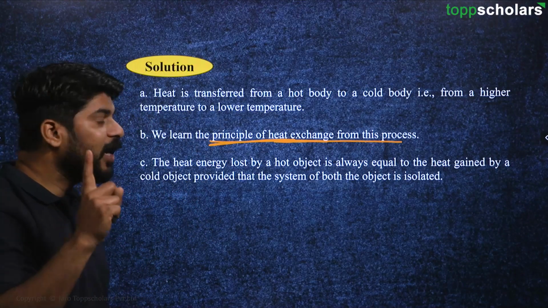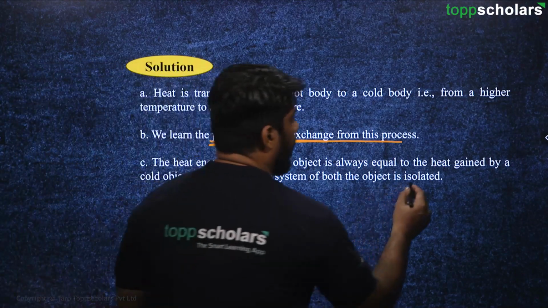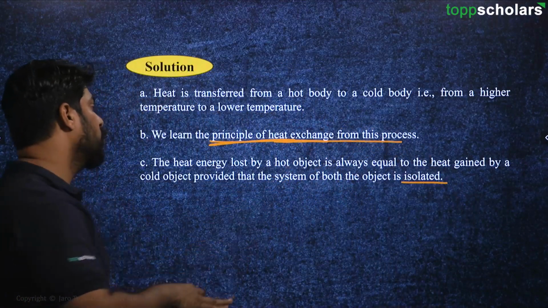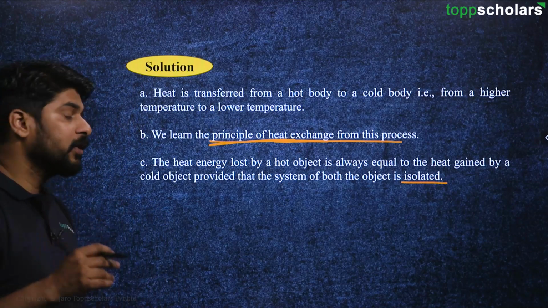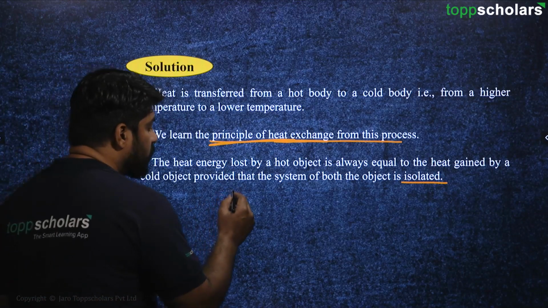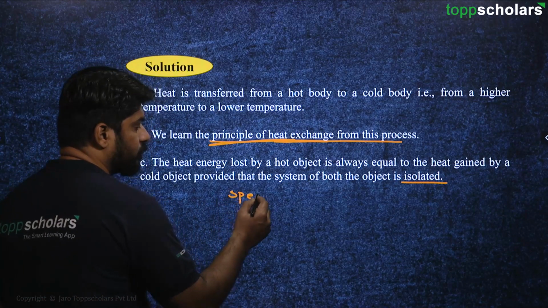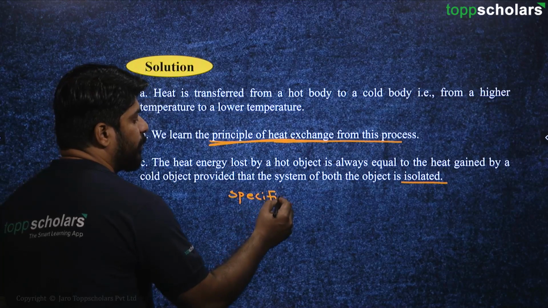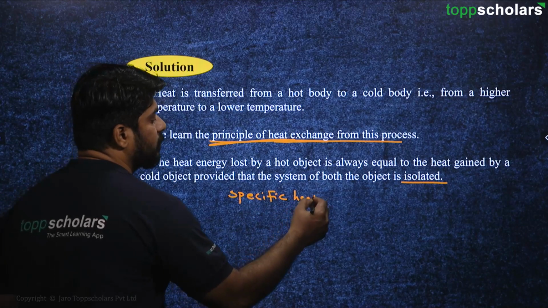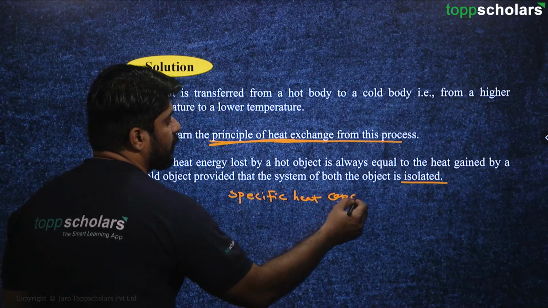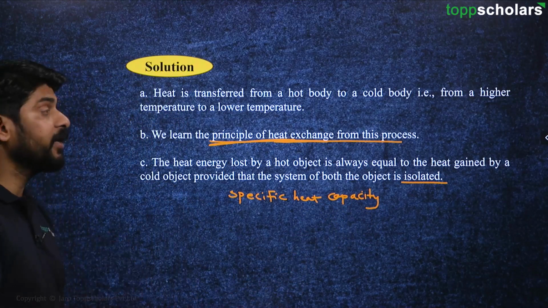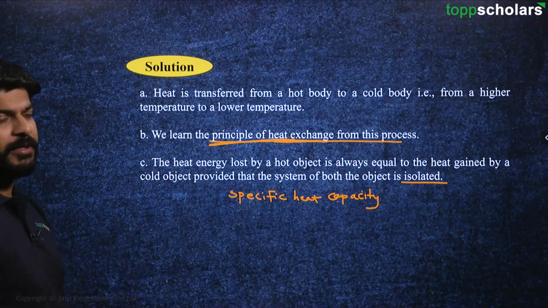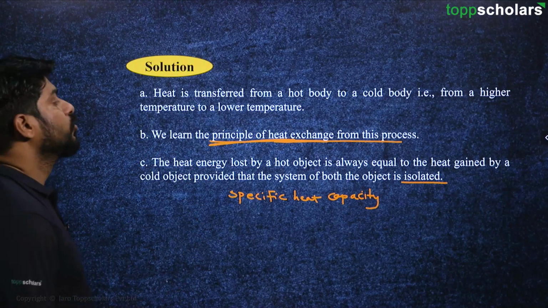Now, from this principle, we can actually measure one quantity called specific heat. The specific heat capacity of an object can be determined using this principle, and that is what people do. So this is the answer.